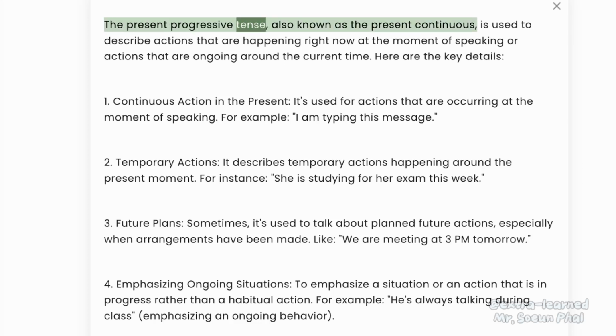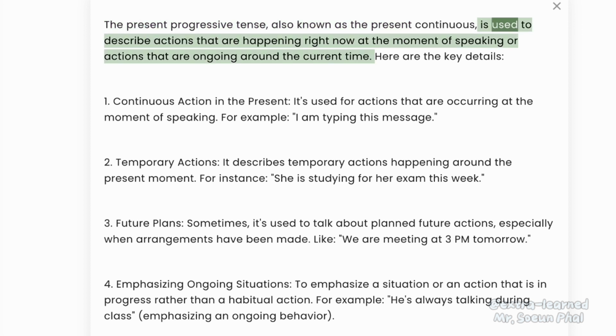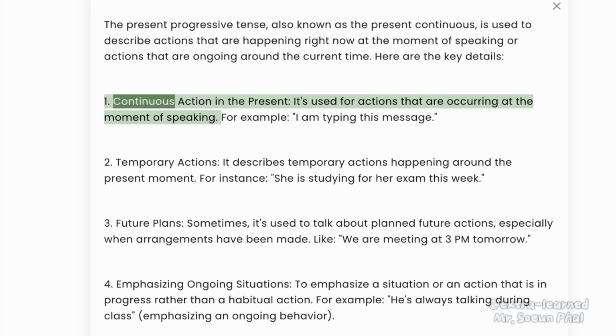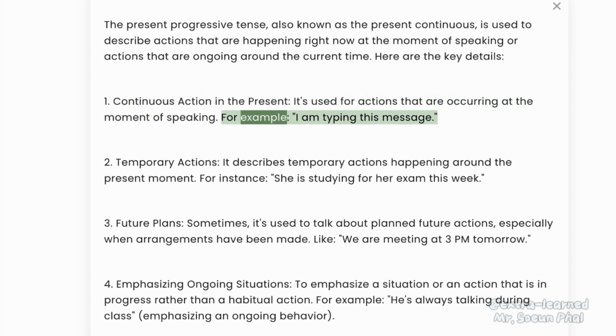The present progressive tense, also known as the present continuous, is used to describe actions that are happening right now at the moment of speaking or actions that are ongoing around the current time. Here are the key details. 1. Continuous action in the present. It's used for actions that are occurring at the moment of speaking. For example, I am typing this message.